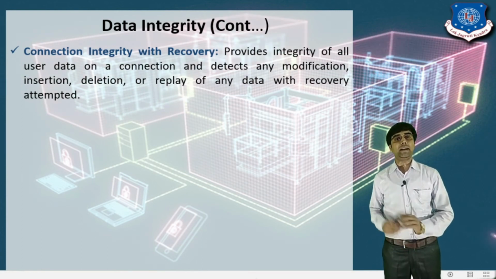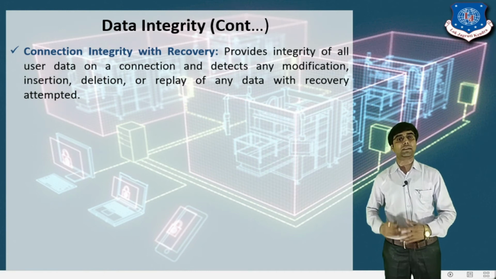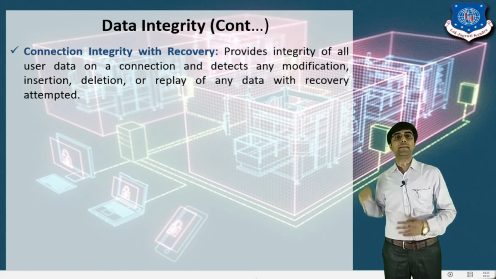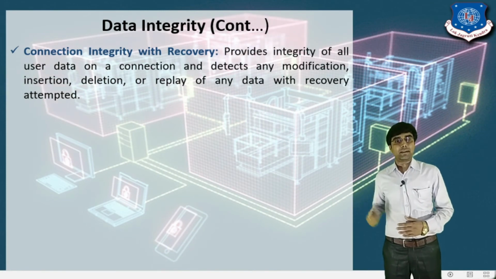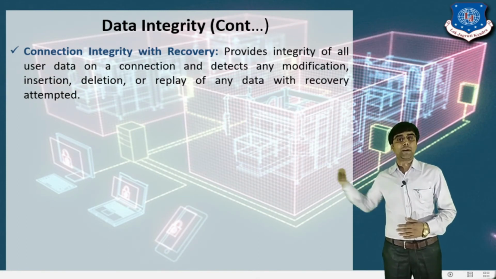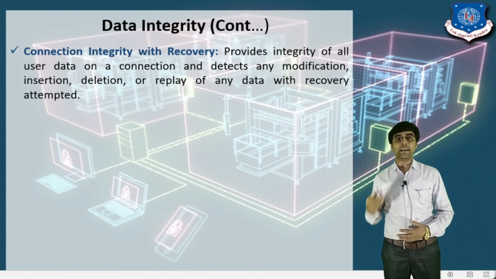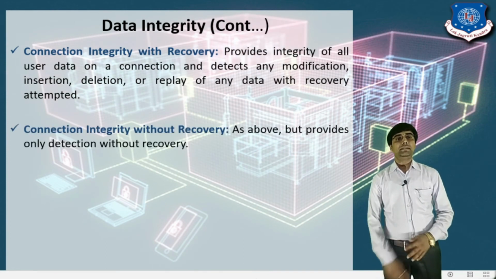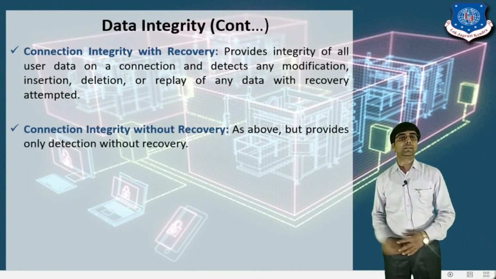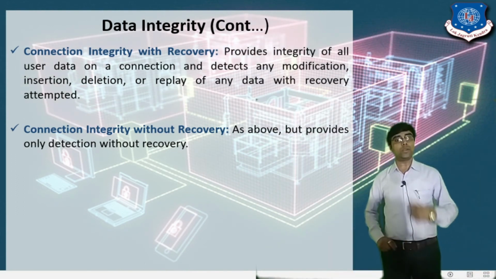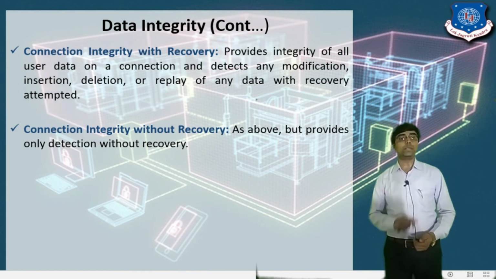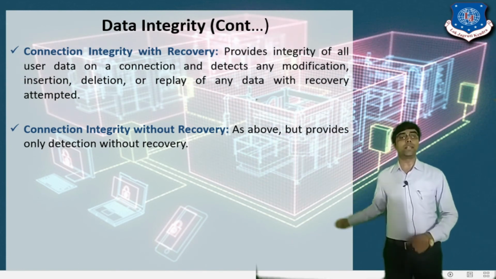It provides integrity of all user data on a connection and detects any modification. If any modification is there, meaning an unauthorized person has modified that information, it recovers your message. Then second is connection integrity without recovery. This scenario is the same, but here we only have detection, and we cannot provide recovery.